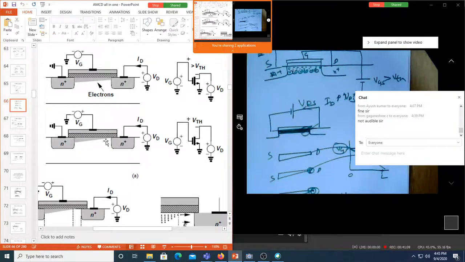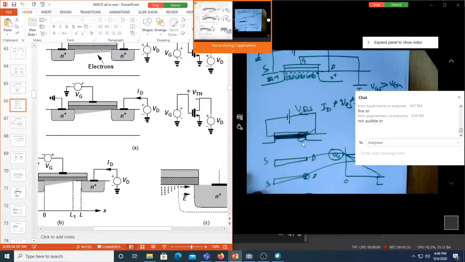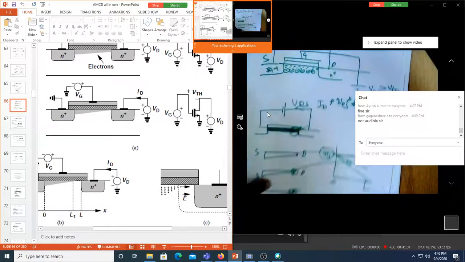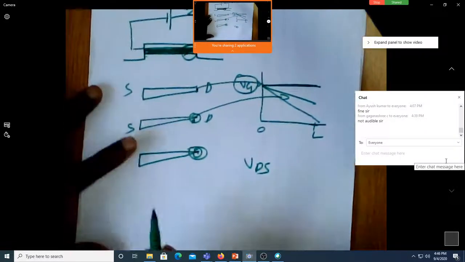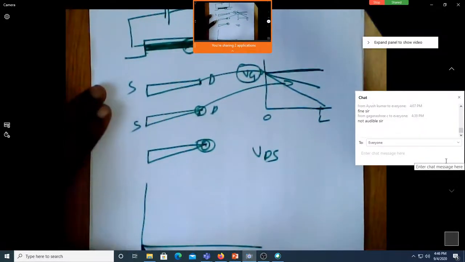Here shall I say the MOSFET has entered the saturation region? Shall I say MOSFET is in saturation region? All these things are happening because of different values of VDS. VDS is a bit less, VDS is exactly equal to VDS sat, and VDS is more than VDS sat. So what I want to focus on here is, if the value of VDS is less, it will be in linear region.